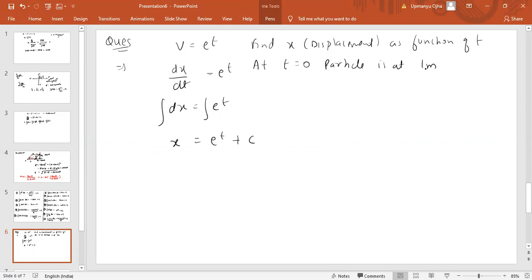If I put x equal to 1 and t equal to 0, then 1 equals e power 0 plus c, and e power 0 is 1. So c equals 0. So we get x equal to e power t. That is the answer.